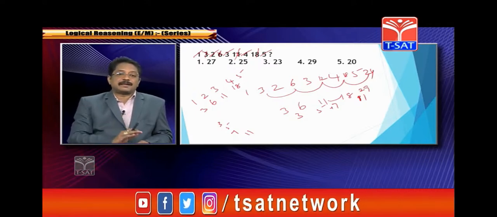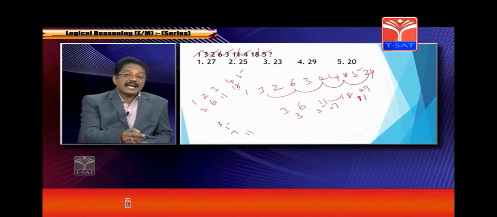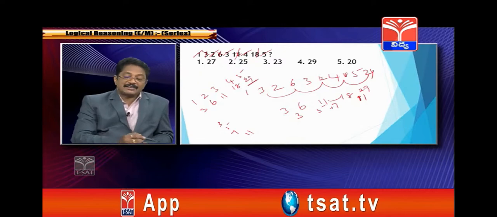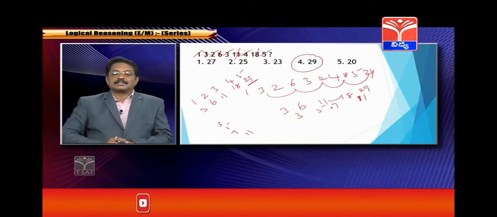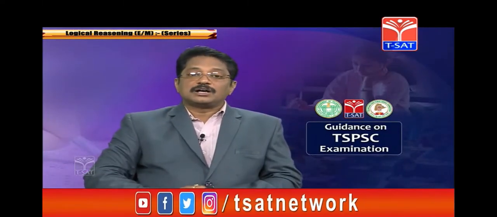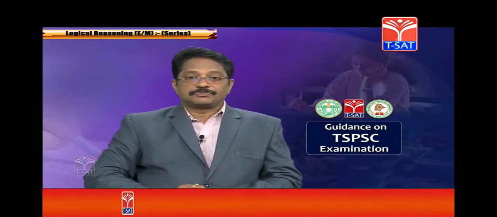It is increased by prime numbers: 3, 5, 7, 11. So 11 increase means 18 plus 11, which is 29. So after 5, which number will come? 29 will come. So this is the correct answer. This is very important. You have to observe it very carefully to get the correct answer. Clear? Okay.